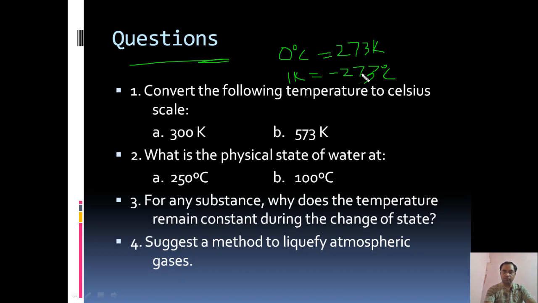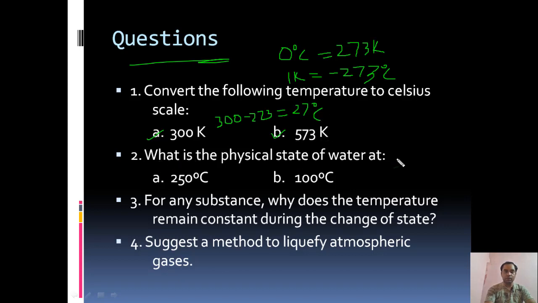So you can find out what is 300 Kelvin and what is 573 Kelvin. 300 Kelvin is equal to 300 minus 273, that is 27 degree centigrade. Similarly, you can convert the other one.